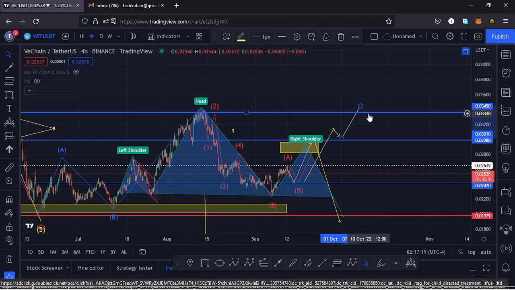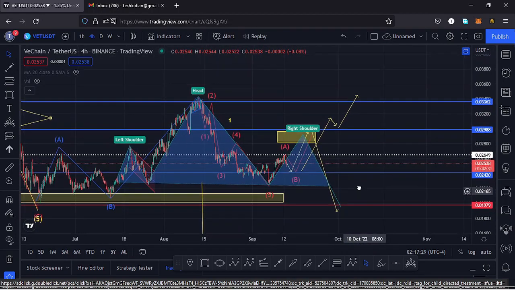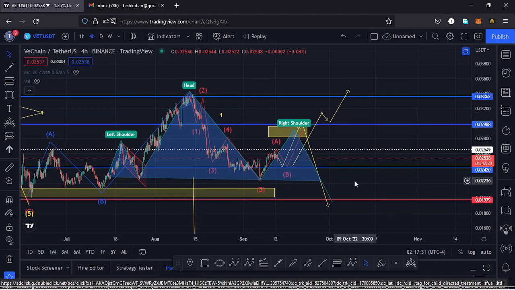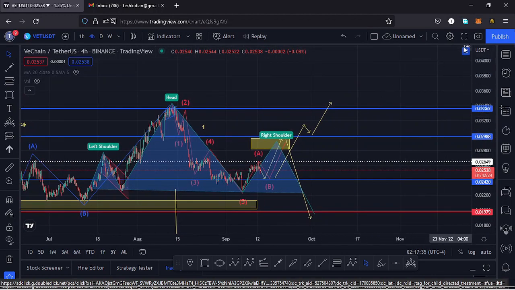Also have a retest of that key area of resistance and continue pushing higher. In case that happens, then we can say that movement to the lower side has been invalidated, and we can start to sketch out maybe an even bullish scenario here on this chart. So let's be patient and see how that plays out.